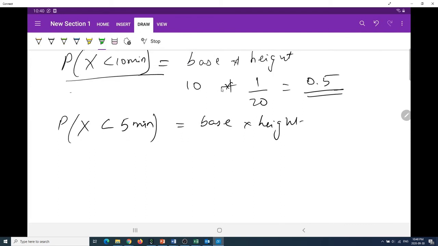That will be given by base, which is 5 in this scenario, and your height is 1 by 20. This is 5 by 20, which is 1 by 4.